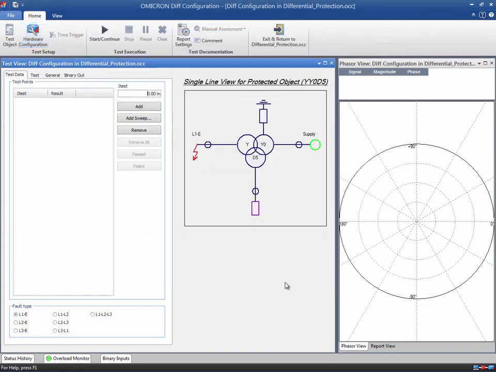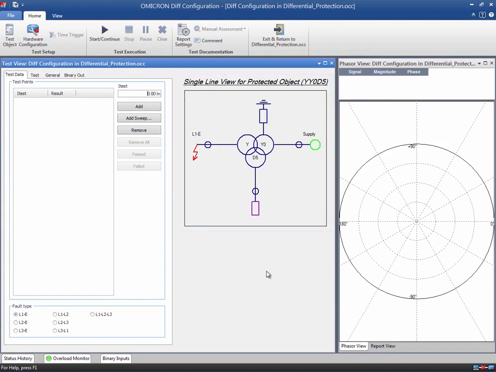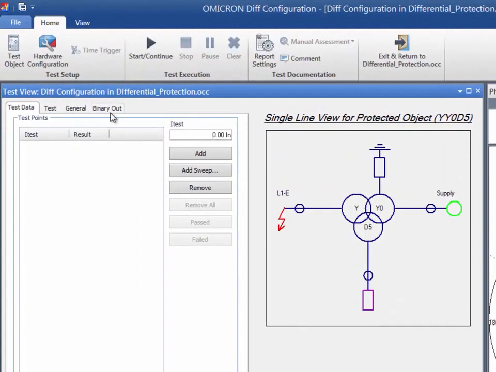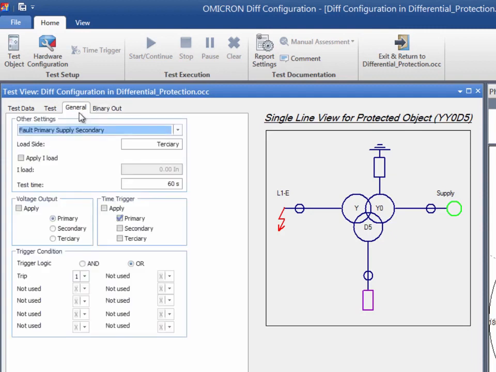The test view provides 4 tabs to parameterize the test. A single-line equivalent circuit diagram for the protected object is shown on the right-hand side. The binary outputs can be activated or deactivated from this tab. The General tab contains the information about the fault and the trigger conditions. For the sake of simplicity, this video tutorial will only show the test with regards to the primary and secondary windings. Remember, if you want to test the tertiary windings, you must add a new test module to the OCC document.